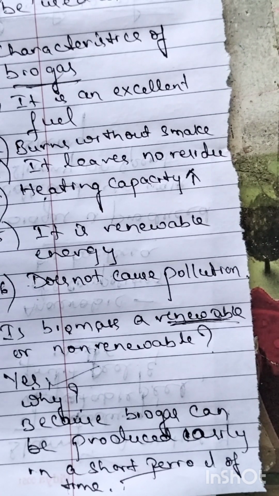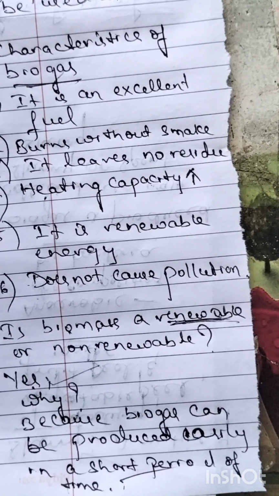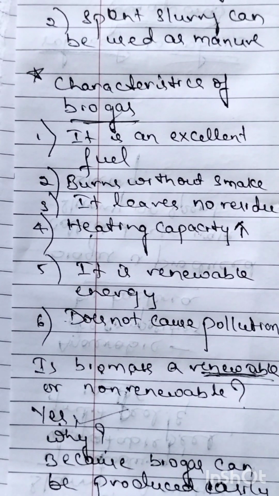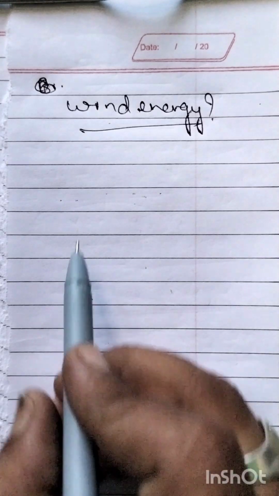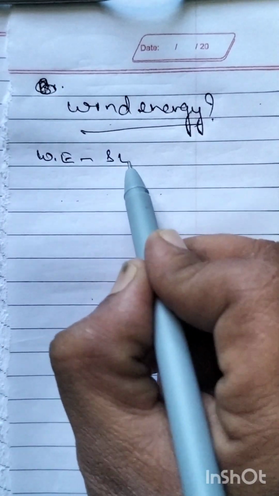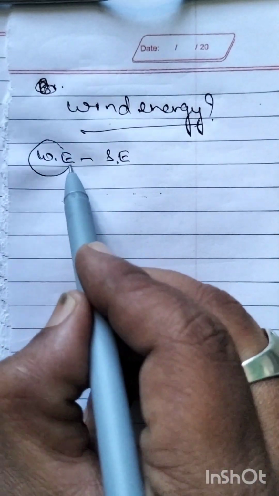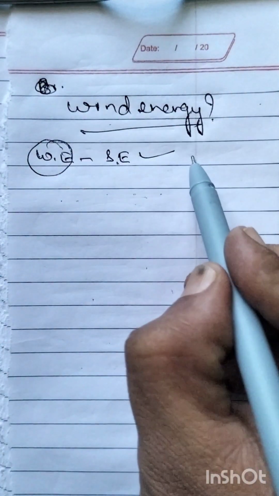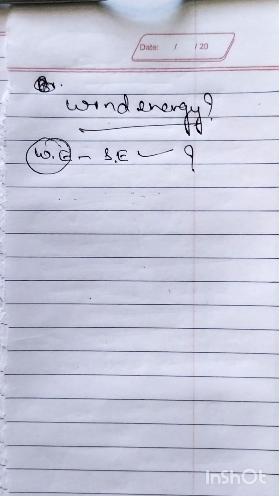So next our topic is, we have to study what we call wind energy. Next, let us talk about wind energy. So we know that wind energy is derived from solar energy. How is wind energy derived from solar energy?